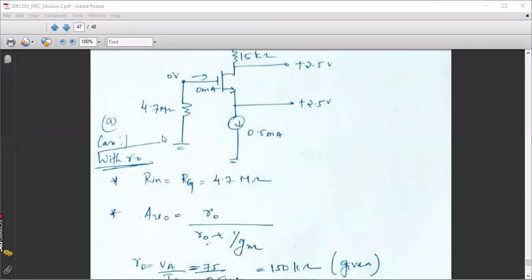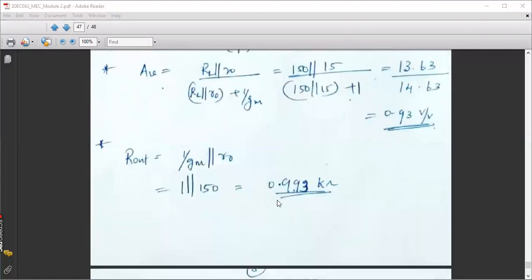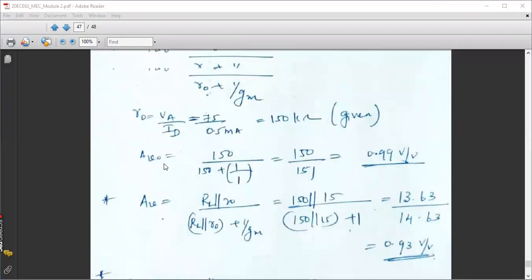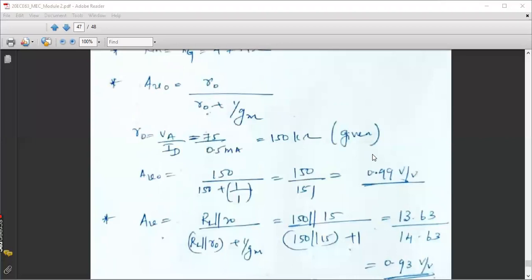So for a source amplifier, the parameters are the input resistance is very high, output resistance is very low, and at the same time, the voltage gain is closer to unity. So if someone asks, list out the parameters and characteristic features of a source follower means, what you will write? High input resistance, low output resistance, unity gain, and application is buffering.